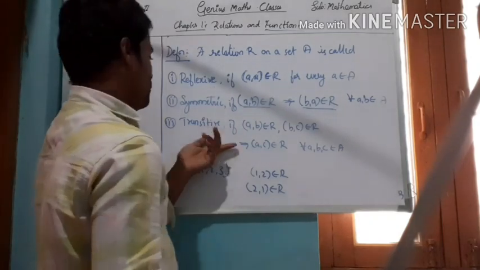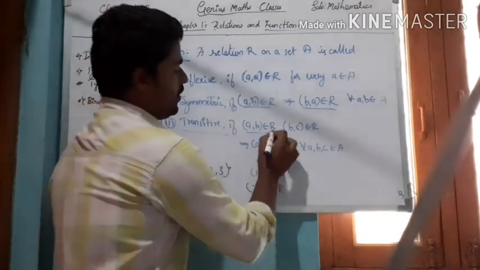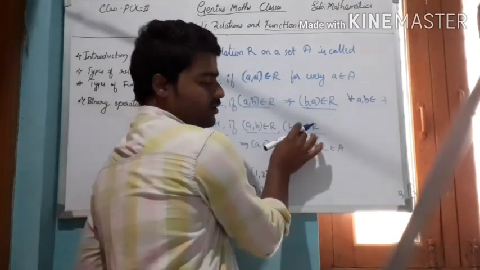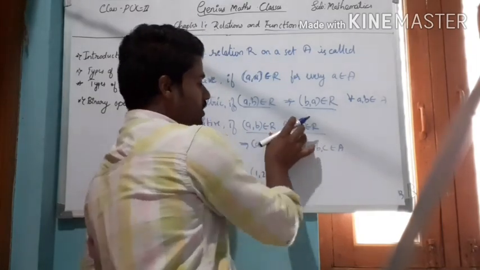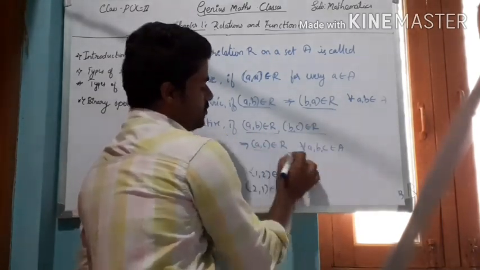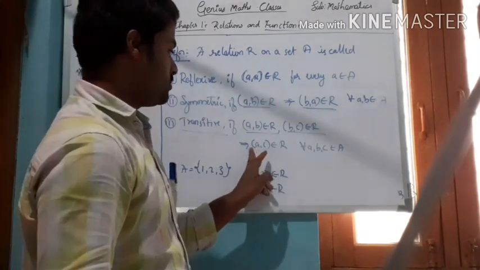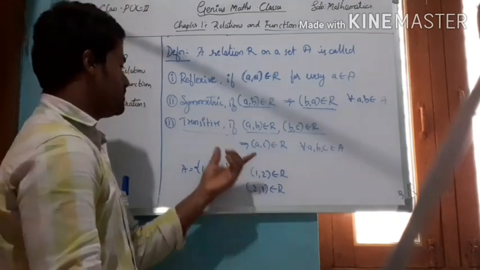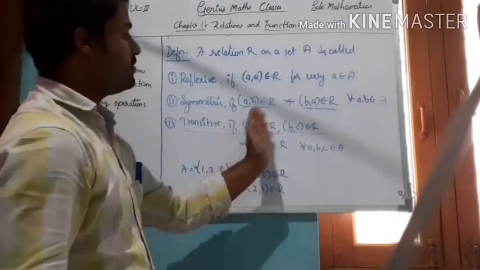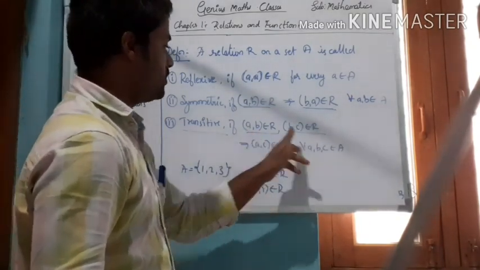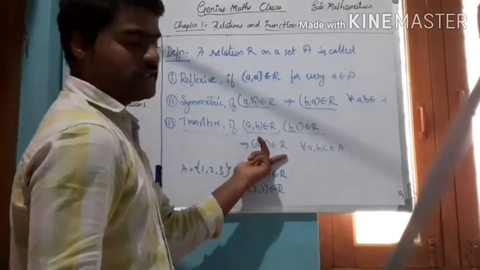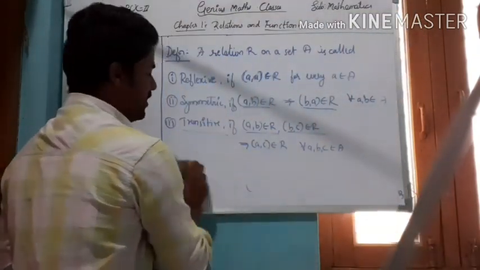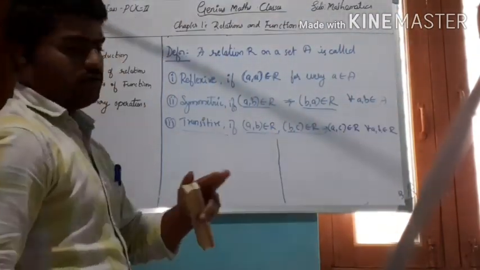Similarly, transitive relation. Here in transitive relation, if AB belongs to R and BC belongs to R, this ordered pair belongs to the relation and this ordered pair belongs to the relation, then obviously from these two, A comma C must also belong to R, for all A, B, C belonging to A. This is a transitive relation. It means the transfer of the relation takes place here. That is why this is a transitive relation. So the best way to understand this is an example, I will give an example.